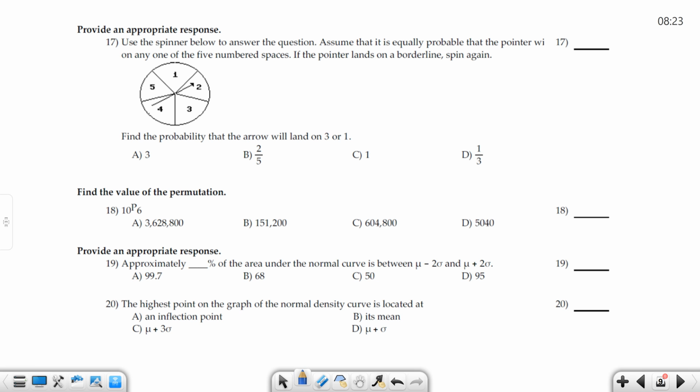Use the spinner. Assume equally probable that the pointer is any of the 1-5 number spaces. Find the probability the arrow will land on 3 or 1. So how many choices is 3 or 1? That's 2 choices out of how many? 5. So this is going to be 2/5, which is B for number 17, right?